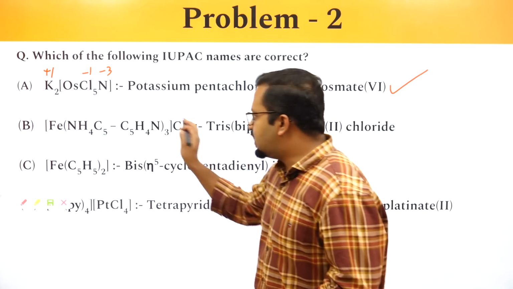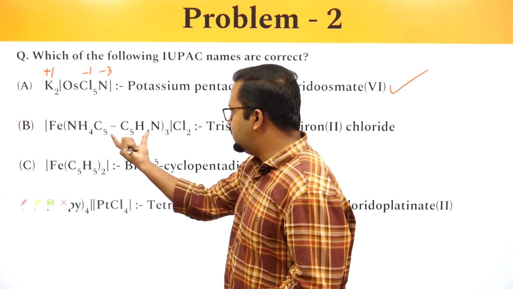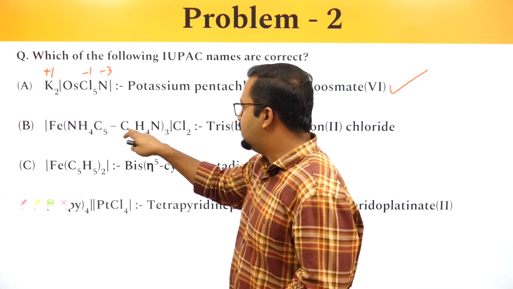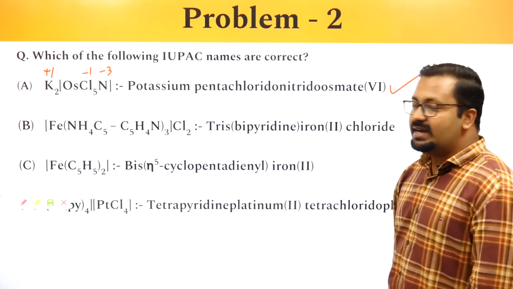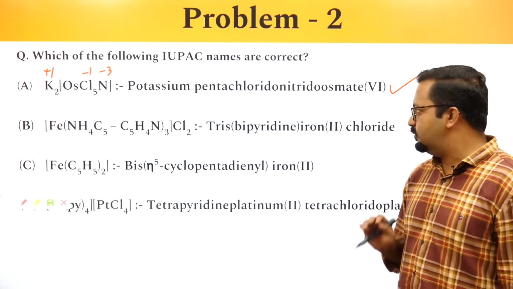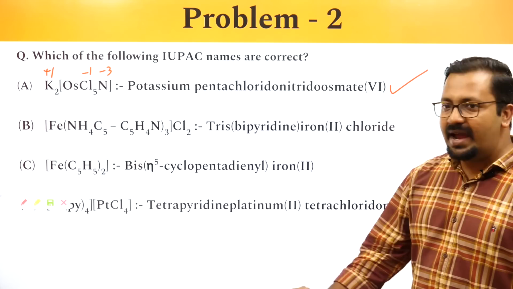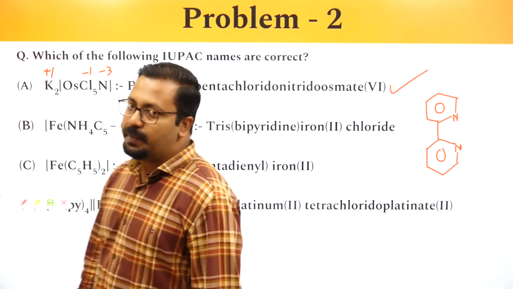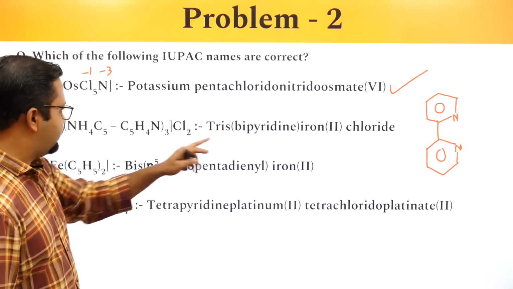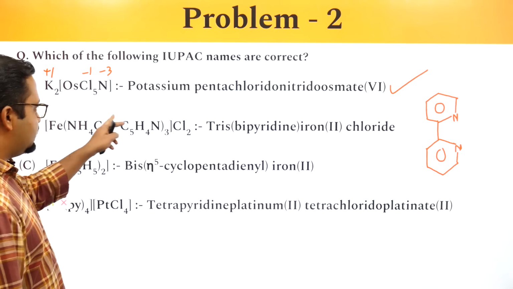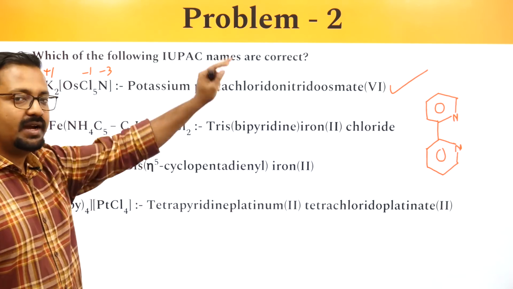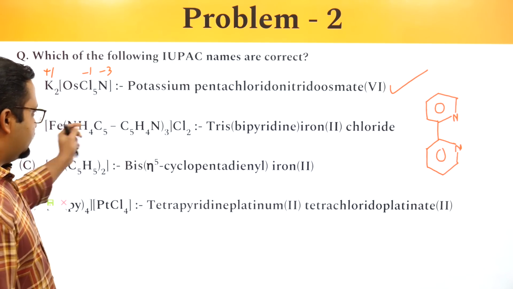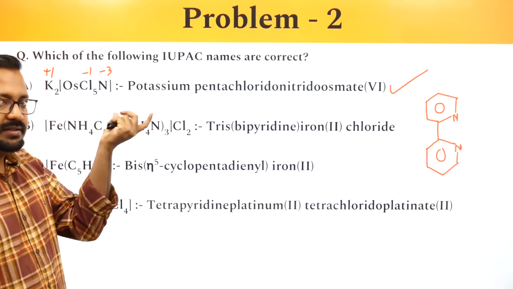Next, we look at this compound. This entity, C5H4N C5H4N, is known as bipyridine. It looks something like this. Two rings connected to each other. It's a bidentate ligand. So now this is a neutral ligand.